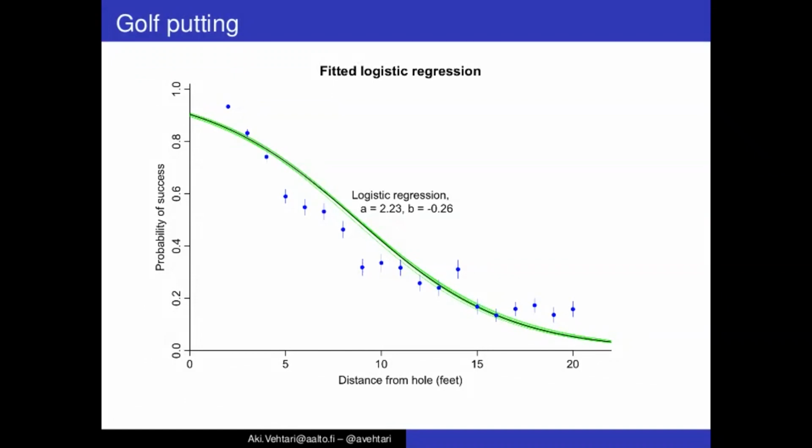But that kind of black box smooth model, yes, it would give us predictions of the probability of success for different distances, but sometimes we can do something better, something which is more directly related to this phenomenon, so that we can use the domain expertise.